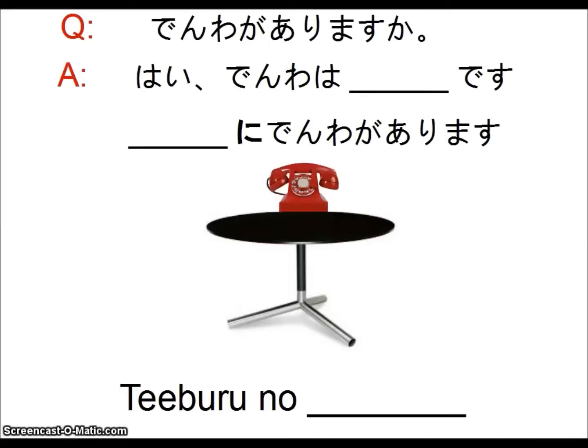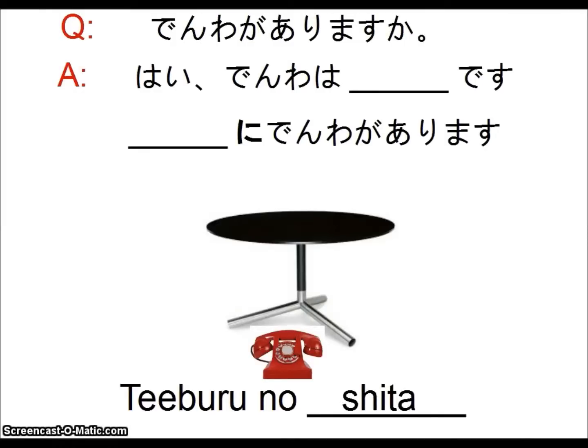So if the phone is above the table, we're going to say teiburu no ue ni denwa ga arimasu. Now if the phone has moved to be placed under the table, we still keep the word table, but now we're saying teiburu no shita ni denwa ga arimasu.